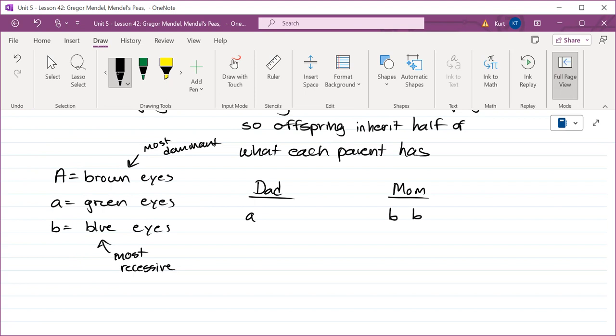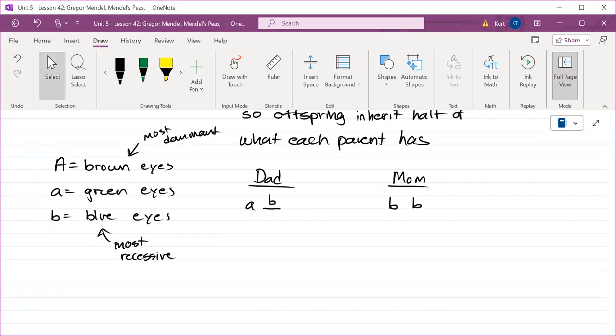Now look at me. What color eyes do I have? I have blue. So my dad has green. What must be this other allele that he inherited from the other parent? He must have blue because he made a blue-eyed person. So where did my parents get each of these genes from? My parents have 2 copies. Where did they get those from? Their parents, my grandparents. I don't know which ones, but I think my dad's mom had blue eyes. I don't know what my mom's parents had.